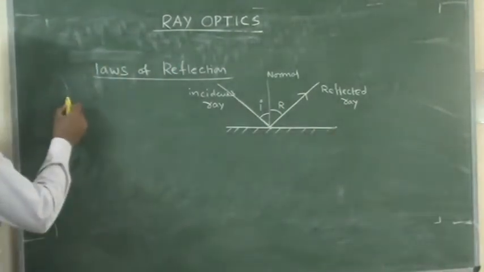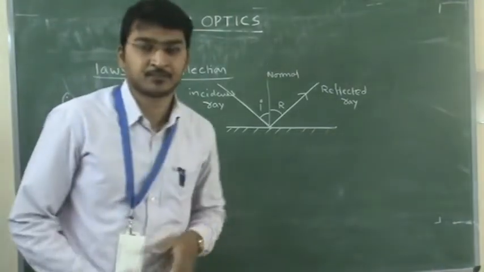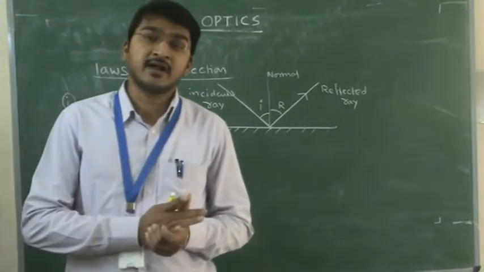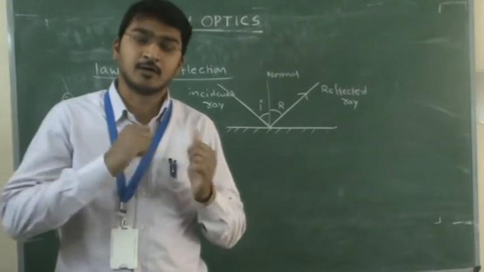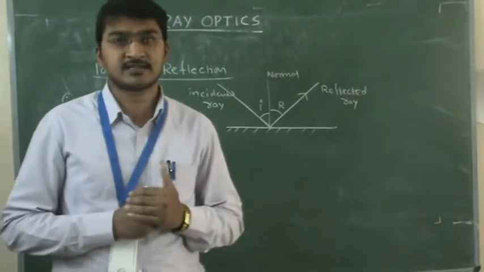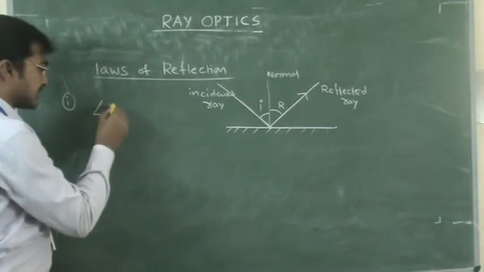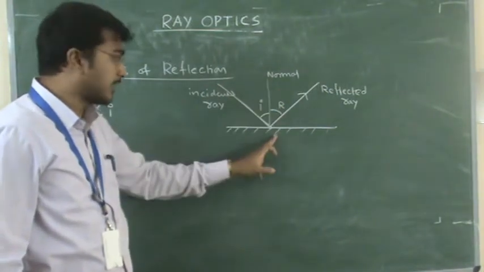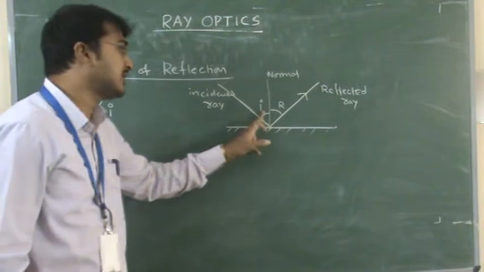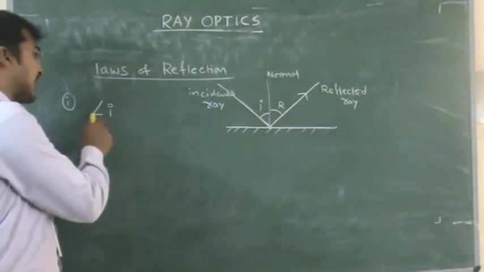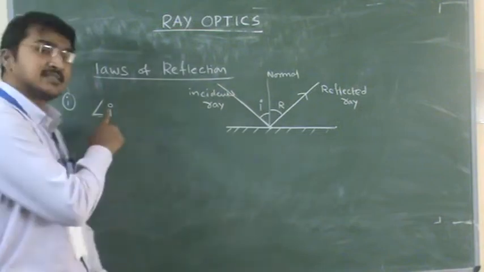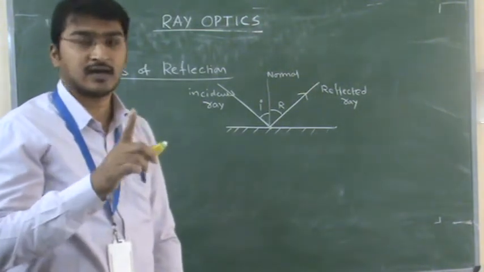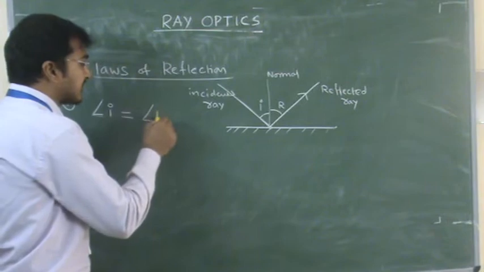Now, first law of reflection. The first law of reflection tells that the angle made by the incident ray with the normal at the point of incidence, which we call the incident angle, that is I, is always equal to the angle of reflection.